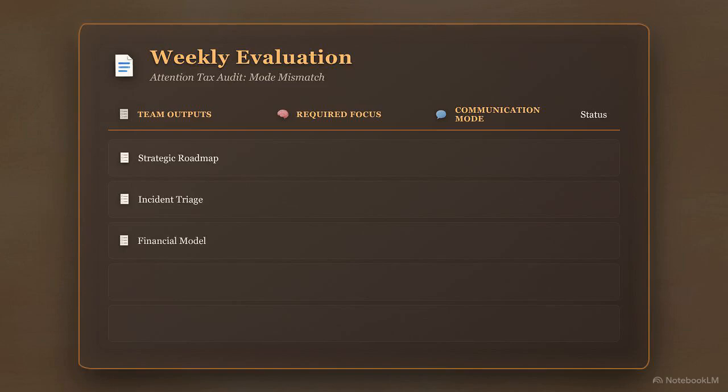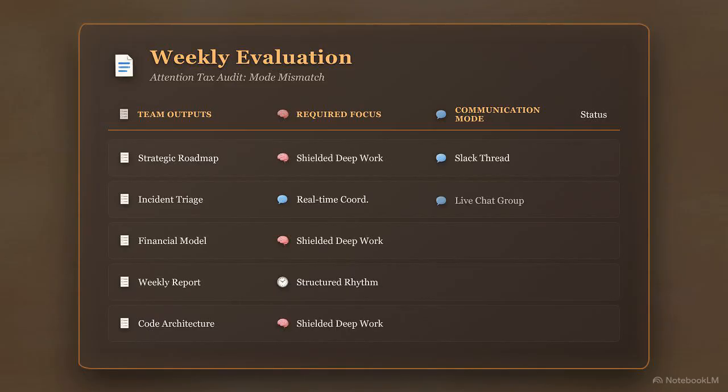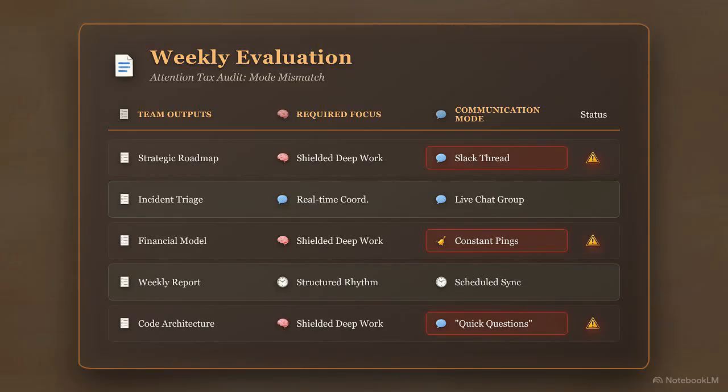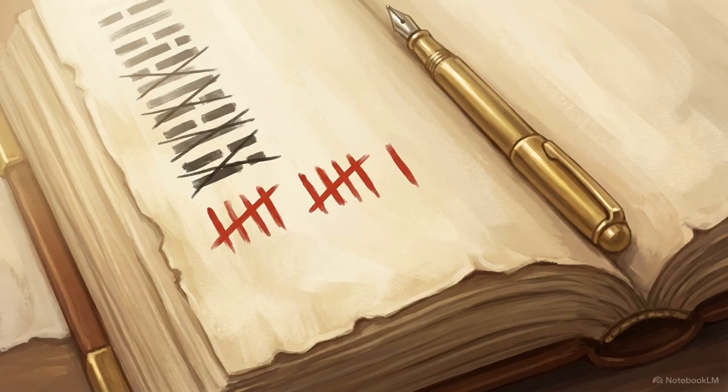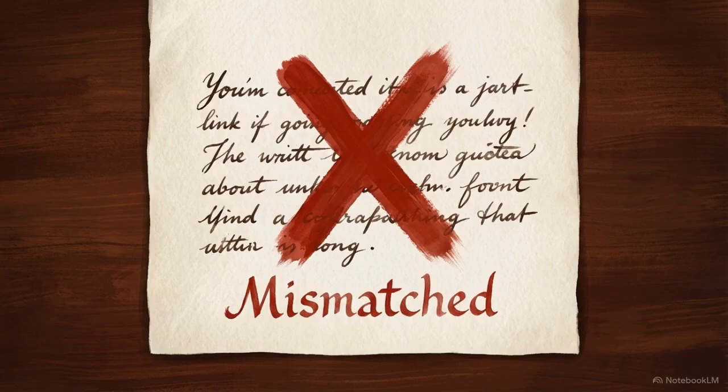Step 1. List the 5 most important outputs your team produced last week. Identify the required cognitive focus: real-time coordination, structured rhythm, or shielded deep work. Map this against the communication mode actually used to see if defaults degrade the work. Count your results. The failure threshold is finding 3 or more tasks handled in a noisier mode. If you hit that threshold of 3 or more, write the word mismatched in your notebook.